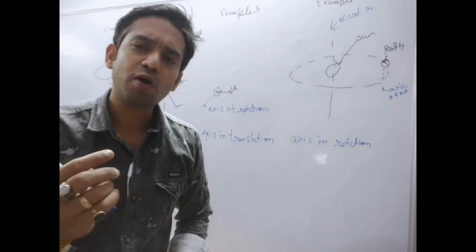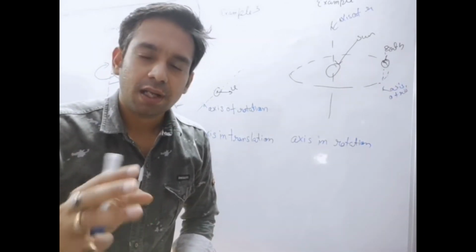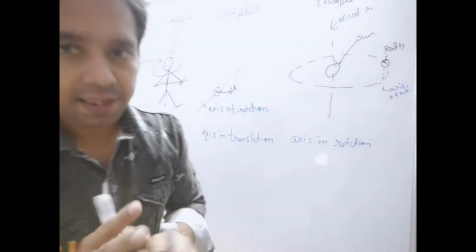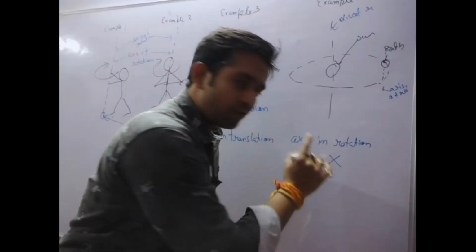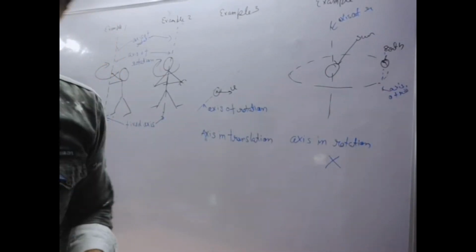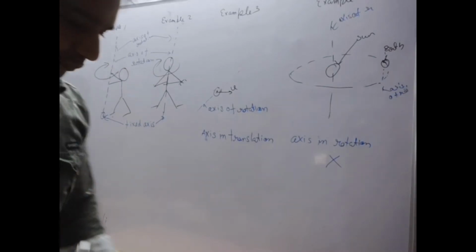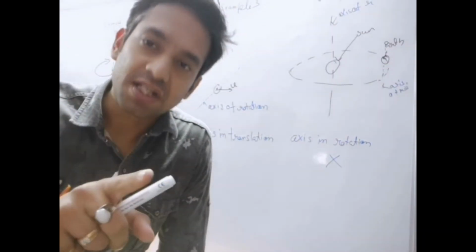But I am only trying to explain the topic, so not going into detail like this. According to our JEE syllabus, axis of rotation will not come in our syllabus, so we have to understand only these two cases: rotation about a fixed axis, and rotation about an axis in translation.